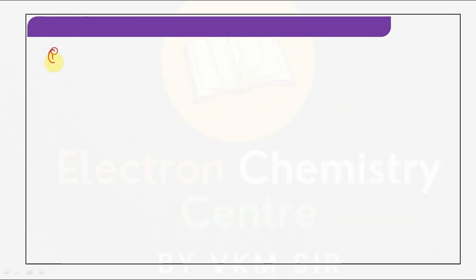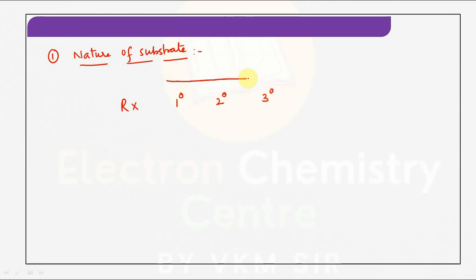First of all, the first one I can take is nature of substrate. First is nature of substrate, second is nature of nucleophile, third is nature of solvent. These are the major factors, children. If I take alkyl halide, primary, secondary and tertiary, as we go from primary to secondary, secondary to tertiary, elimination reaction increases. Means the tertiary alkyl halide shows more reactivity towards elimination rather than substitution.